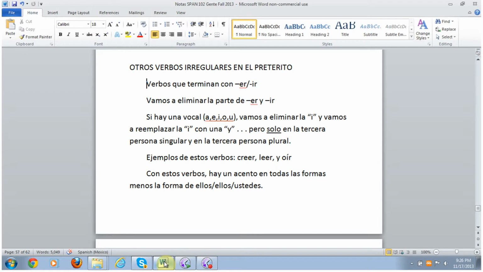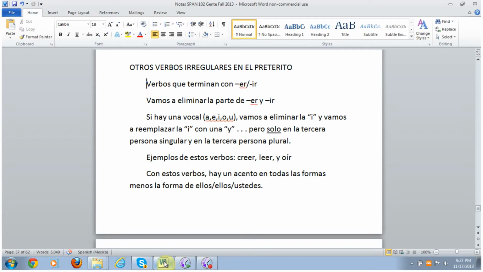With ER and IR verbs, if you drop the ER or the IR, and if your stem is left with a vowel, A, E, I, O, U, then instead of writing IO in the third person, él, ella, usted, you'll have to change that I to a Y. And in the ellos, ellas, ustedes form, you'll have to change the I of that I-E-R-O-N ending to a Y. This can happen with creer, leer, and oír.